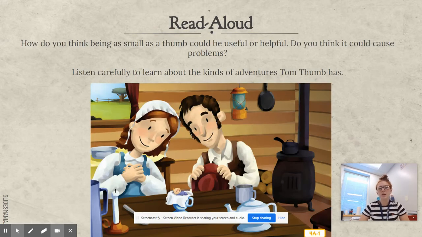How do you think being as small as a thumb could be useful or helpful? Do you think it could cause problems? Listen carefully to learn about the kinds of adventures Tom Thumb has.